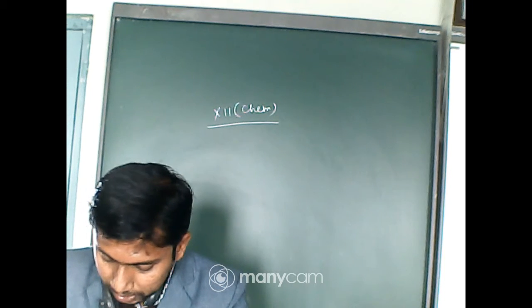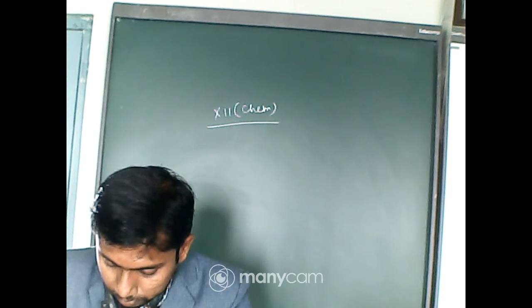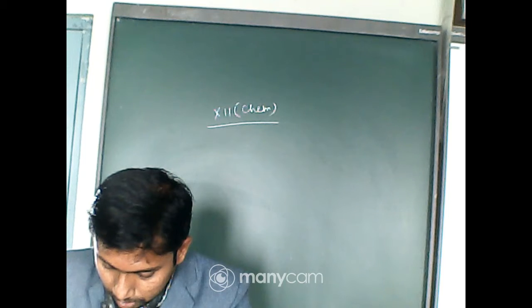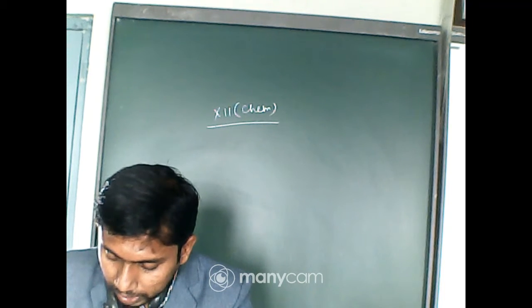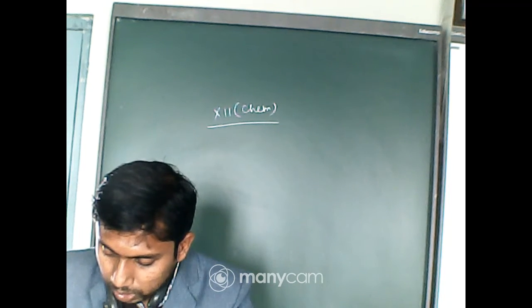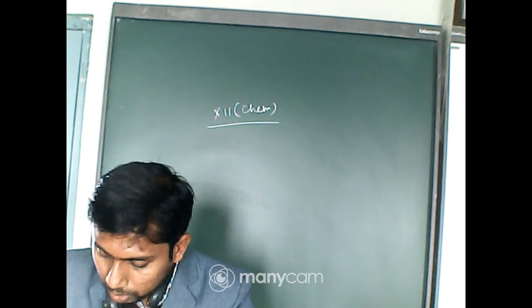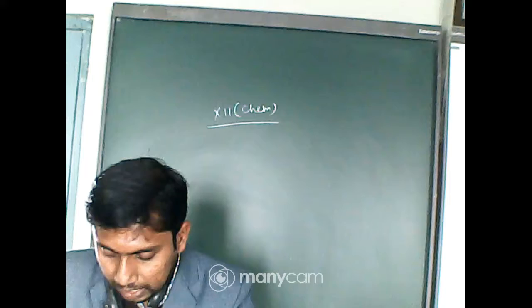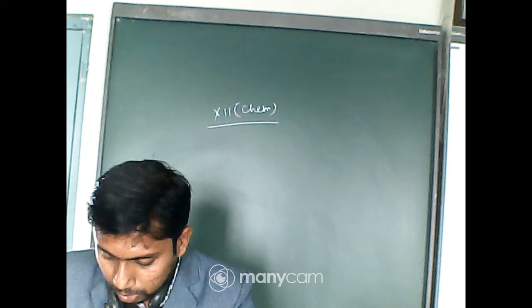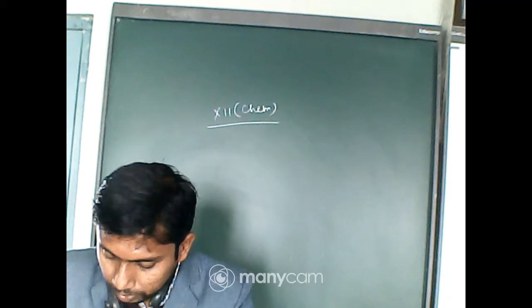So here, the total number of octahedral voids present in a unit cell of cubic close packing, including the one at the body center, is 4. It is correct.